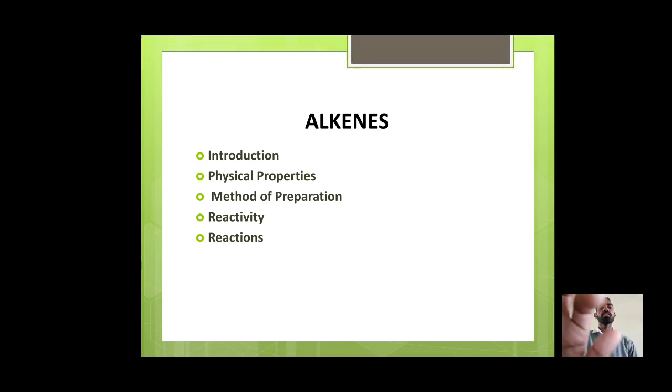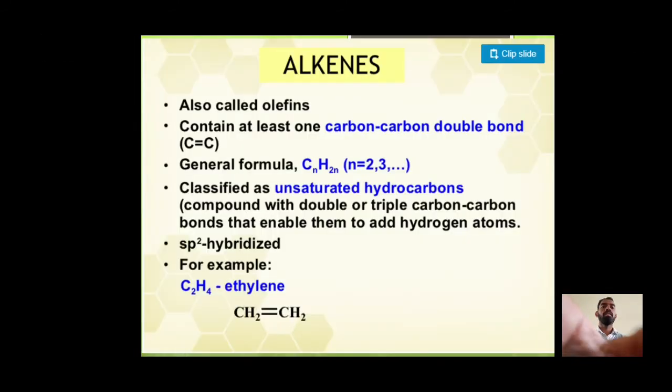First of all, we discuss about the alkenes. Introduction of alkene. Alkenes are also called as olefins. They contain at least one carbon-carbon double bond. General formula of alkene is CnH2n. Here n will be 2, 3, 4, 5 and so on. Alkene also classified as the unsaturated hydrocarbons.